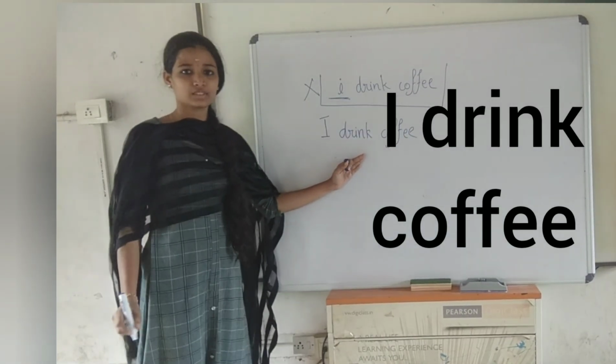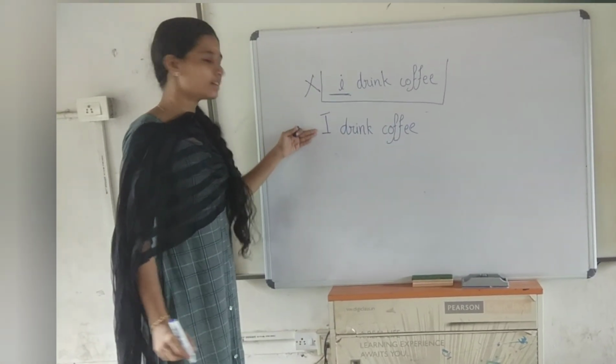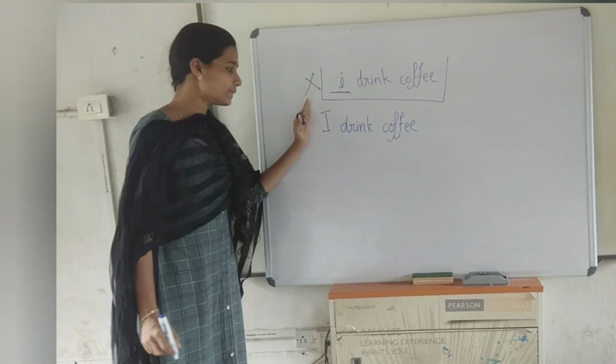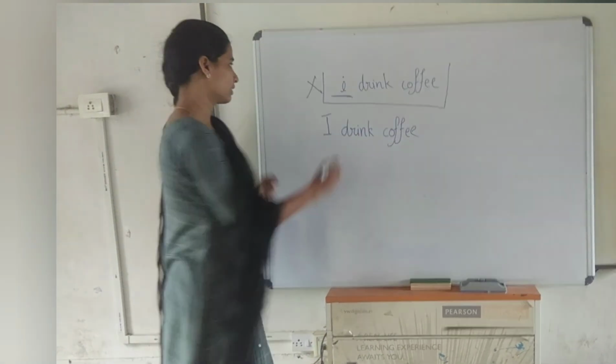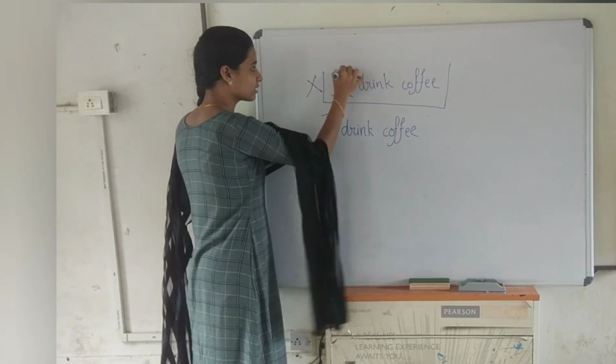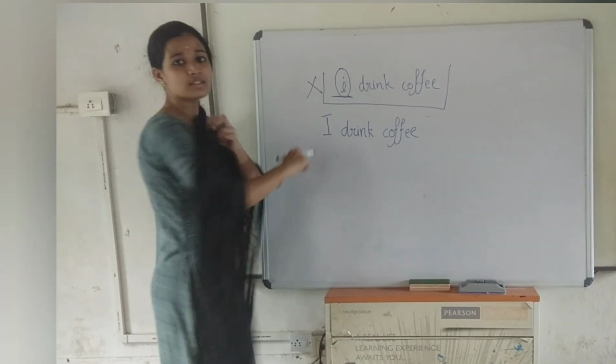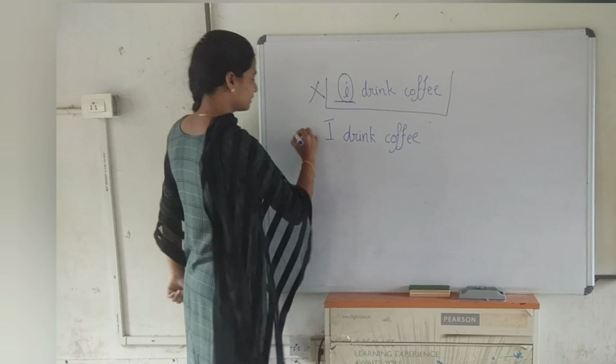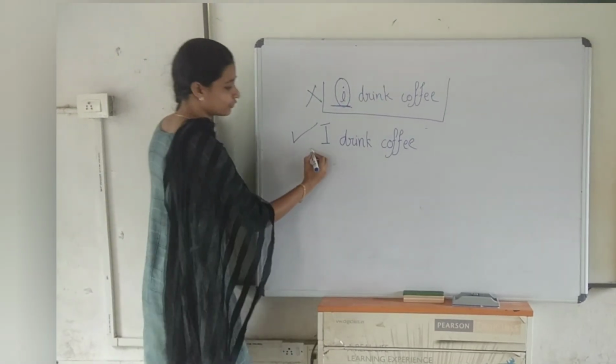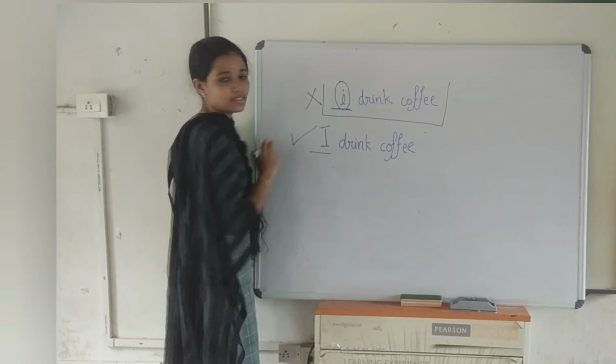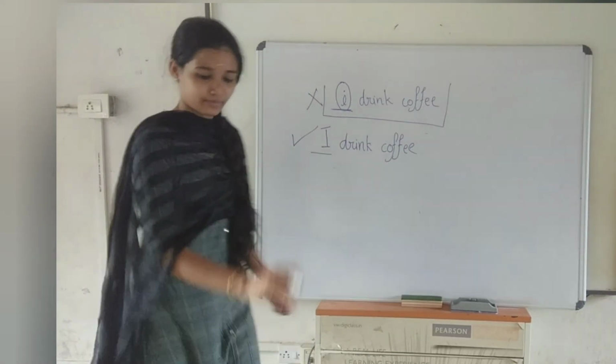This is right because the first letter should be in capital letter. This is wrong because here I is a small letter. This is right because the first word in the sentence is a capital letter.